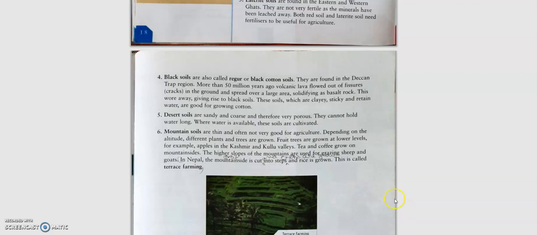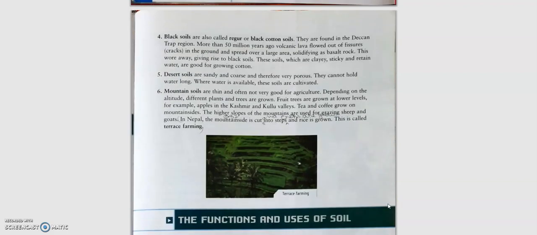Now, terrace farming is done on mountains. We have done it in an earlier lesson. The slope of the mountain is cut up into terraces, into steps, and then it is used for farming purposes.